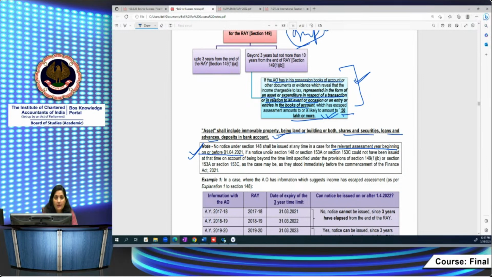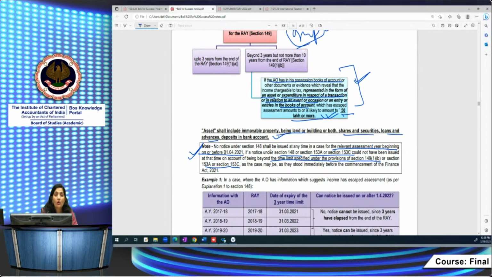If the assessment year 20-21 is there, suppose this begins before 1/4/21, then notice cannot be issued if the time limit specified in the earlier provisions of section 148 or 153A or 153C could not have allowed it at that time, on account of being beyond the time limit specified in section 149(1)(b) or 153 or 153C.